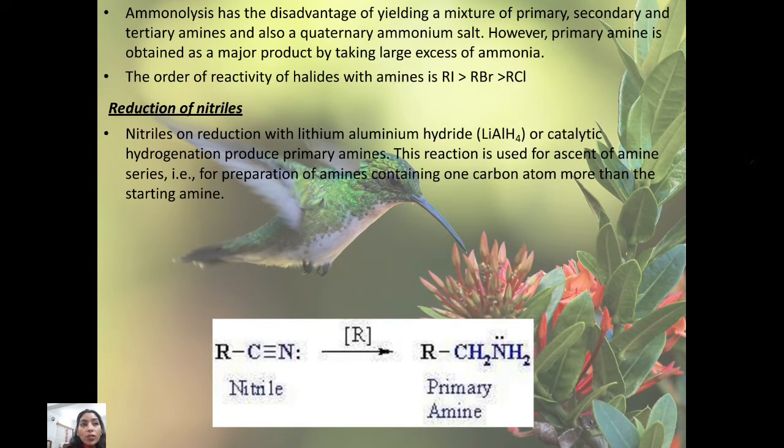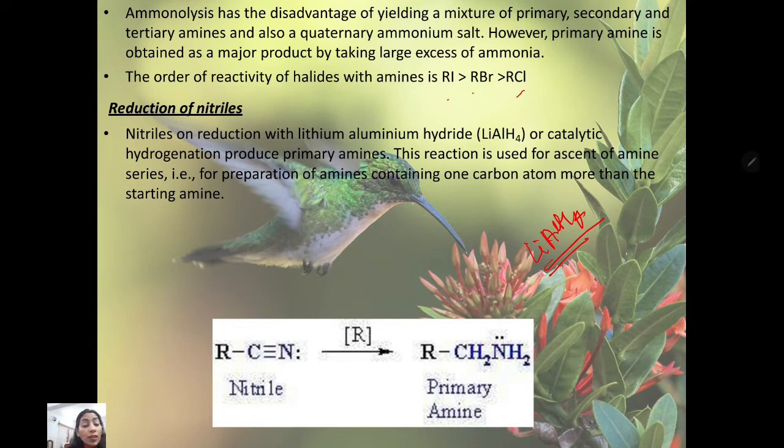Ammonolysis has the disadvantage of yielding a mixture of primary, secondary and tertiary amines and also a quaternary ammonium salt. However, primary amine is obtained as a major product by taking a large excess of ammonia. The order of reactivity of halides with amine is iodide, bromide and chloride. Reduction of nitriles, RCN: because RCN has a lone pair of electrons and triple bonds, nitriles are reduced with lithium aluminum hydride, LiAlH4, a good reducing agent, or by catalytic hydrogenation, to produce primary amines only. This reaction is used for ascent of the amine series, for preparation of an amine containing one carbon atom more than the starting material.